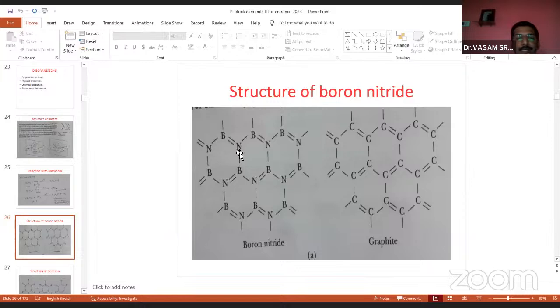But overall, you see the layered structure. Indirectly, hexagonal rings are present like this. The graphite structure is also the same. There are double bonds, and all are 6 carbons here, but here alternate boron and nitrogen atoms are there. This is called the boron nitride structure, and this is the graphite structure. So the boron nitride structure is similar to graphite. And the next one.